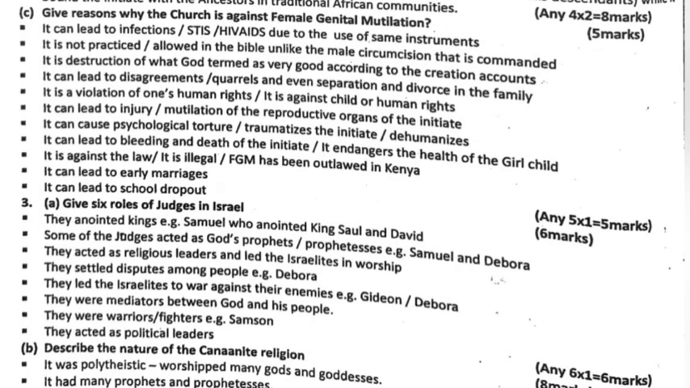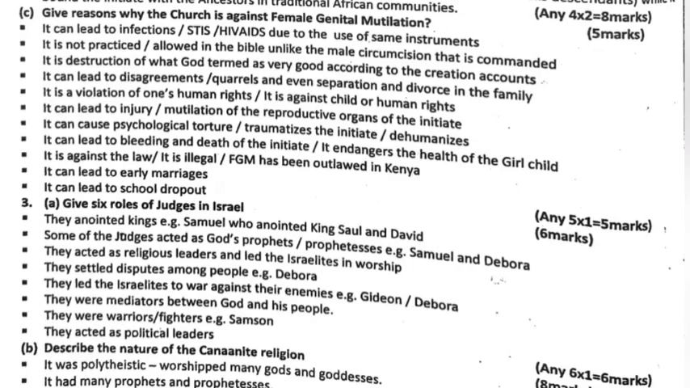It can lead to injury of the reproductive organs of the initiate. It can cause psychological torture or traumatize the initiate. It can lead to bleeding and death of the initiate. That is, it endangers the health of the girl child. It is against the law. Basically, it is illegal because female genital mutilation has been outlawed in Kenya. It can lead to early marriages. It can lead to school dropout.